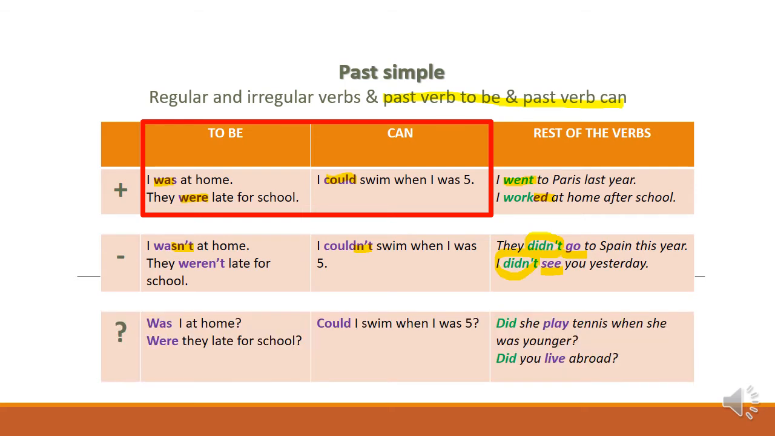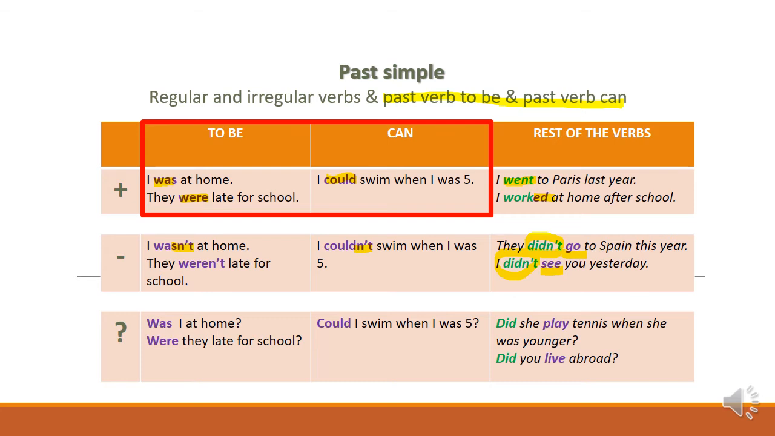Okay. The interrogative form. In both cases, for the verb to be and the verb can, we change the order. We write first the verb to be. Was I at home? And the same happens with the verb could. Could I swim when I was 5?